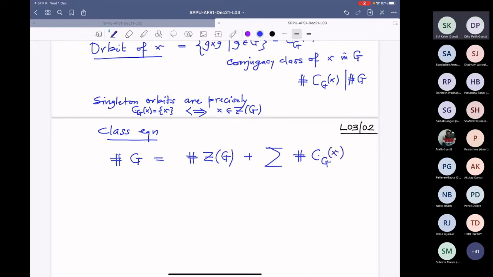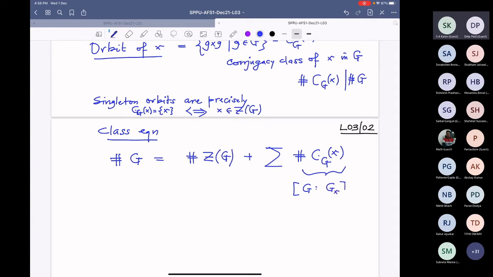And you can take here distinct conjugacy classes. So that means you are taking them in the quotient set. All right, now, but these cardinalities are also the indices of the isotropies. So these are the indices, that is G colon Gx.